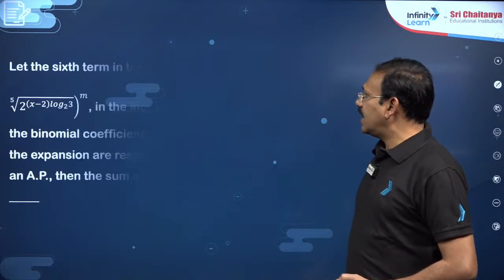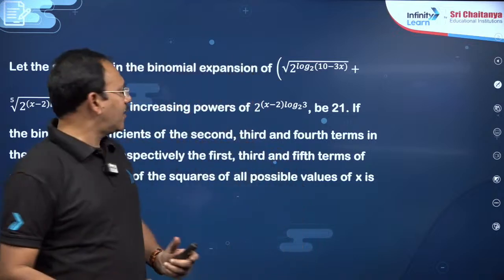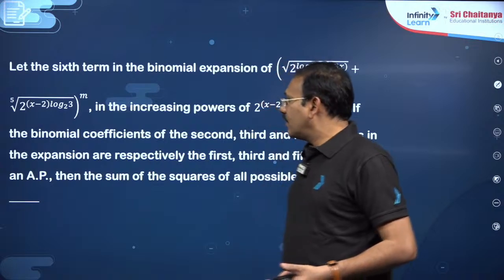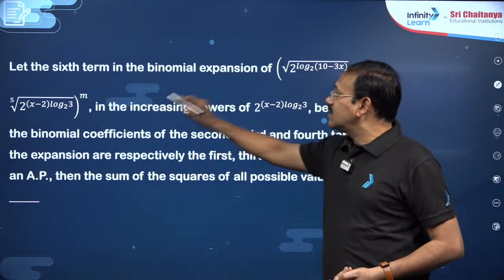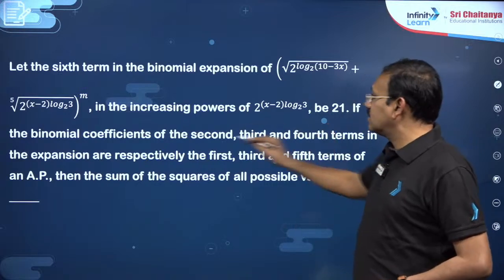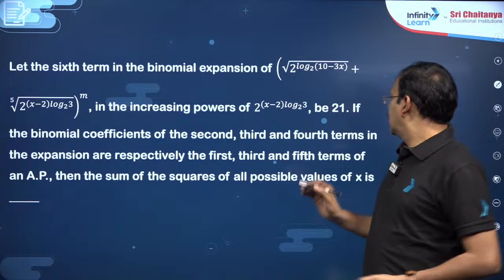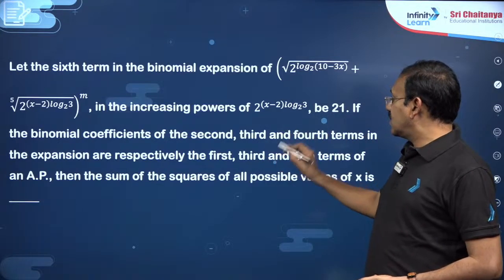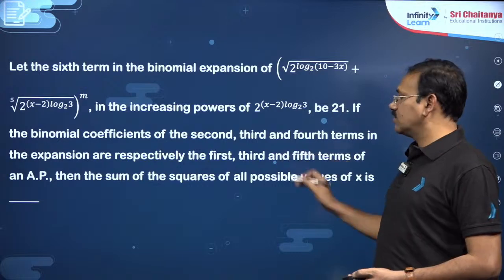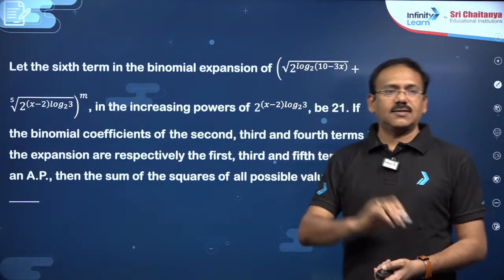That's it. The next, dear students, you see this question seems to be very lengthy, difficult. When we read this question, generally we feel this is a bit, we cannot answer. But this, you see, let the sixth term of this binomial expansion in the increasing powers of the second one be 21, right. If the binomial coefficients of the second, third, fourth terms in the expansion are respectively the first, second, fifth terms of an AP, then the sum of squares of possible values of x he is asking.